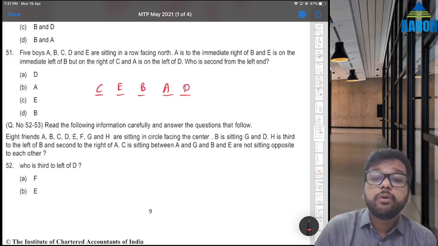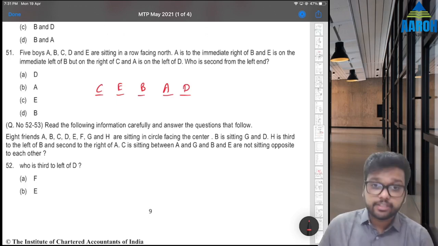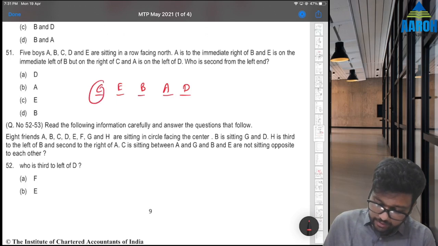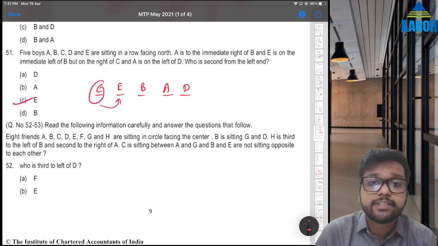Who is second from left end? Left end is left side का end. आपके लिए this side, left side का end. That is this second. So E is the correct answer. Second from left end.